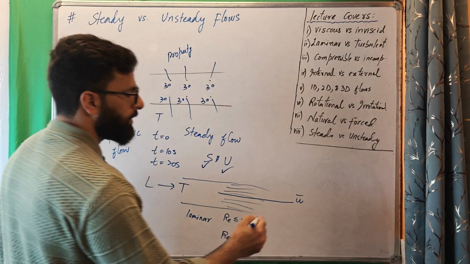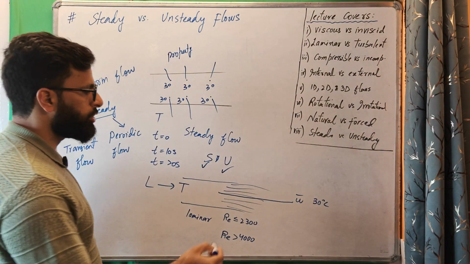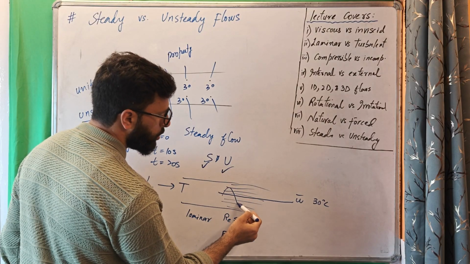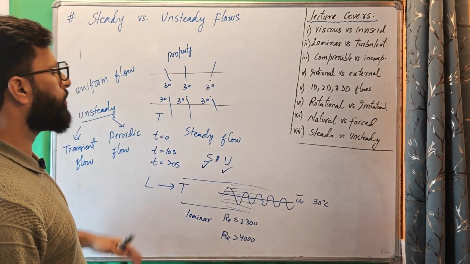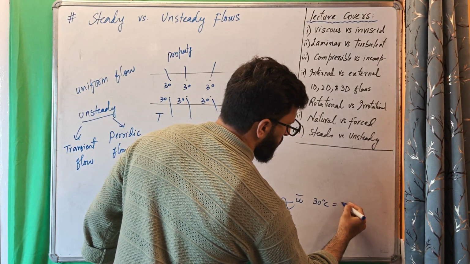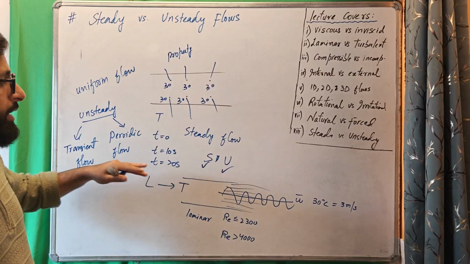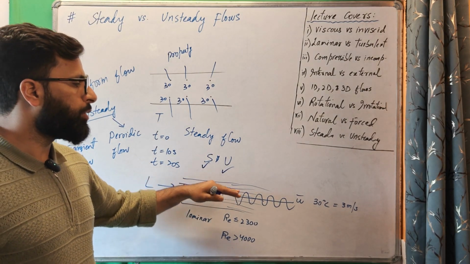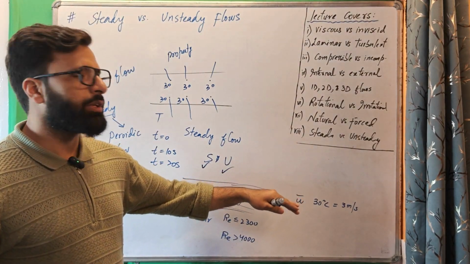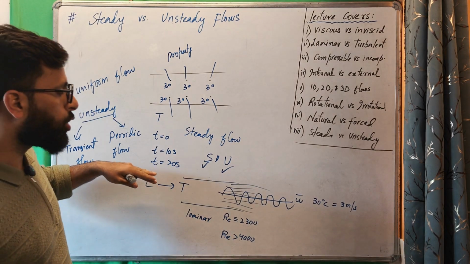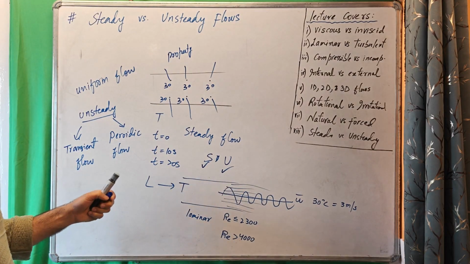Suppose temperature: the mean value of temperature for this flow is say 30 degrees Celsius, and the flow is such that the temperature is continuously changing. It is sometimes going above 30, sometimes below 30, sometimes above 30. The temperature is oscillating about this 30 degrees Celsius. Or velocity: there is some mean value of velocity, say 3 meters per second, and the velocity is changing, that's why it's unsteady, but it sometimes goes beyond 3, sometimes lower than 3, so it keeps oscillating about this 3 meters per second. The flow is such that the properties keep on oscillating about some mean value. Such a flow is known as periodic flow.